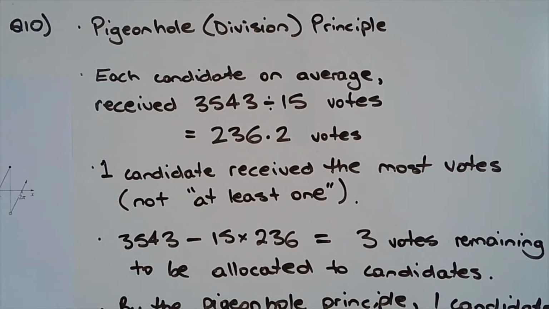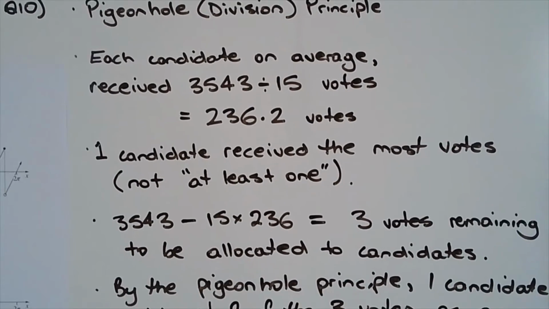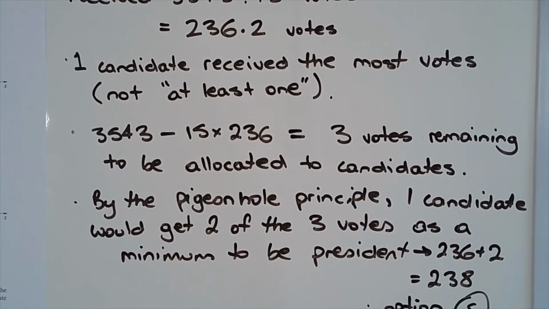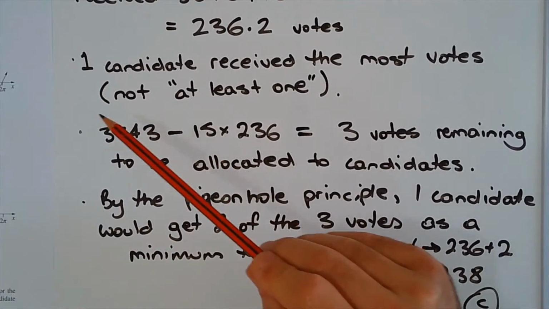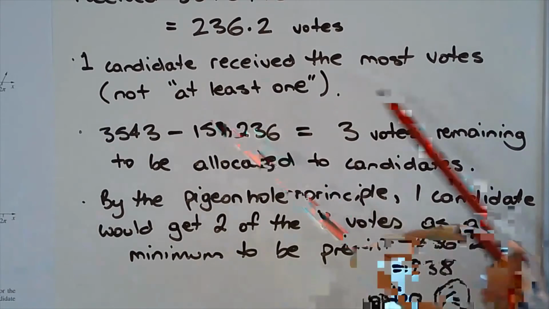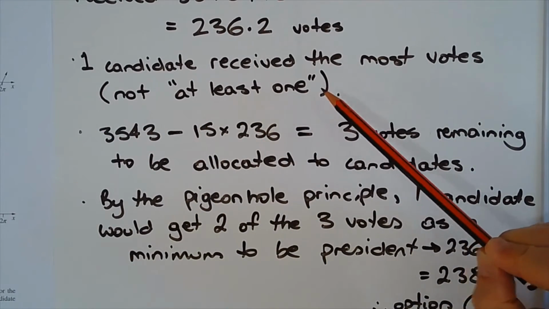And one candidate was the winner and got voted president, which means that that candidate would have received more than 236 votes. So I would like to find out how many more votes that candidate would have received, at least as a minimum, to have been voted the president. Now, something else to be mindful of as well, that one candidate received the most votes, not at least one, which means there is a clear winner.